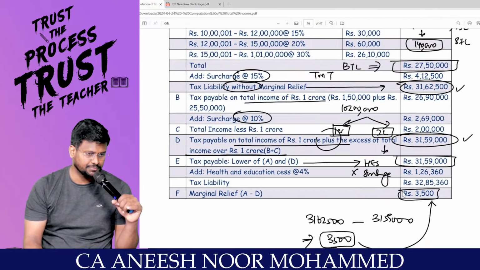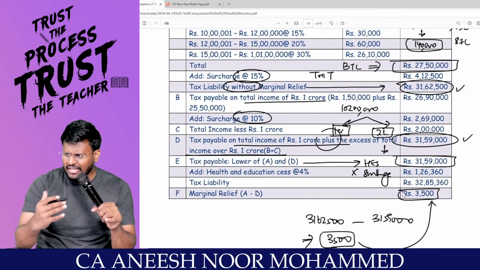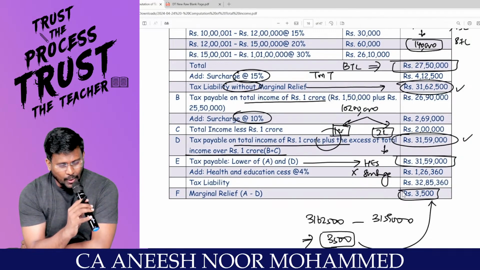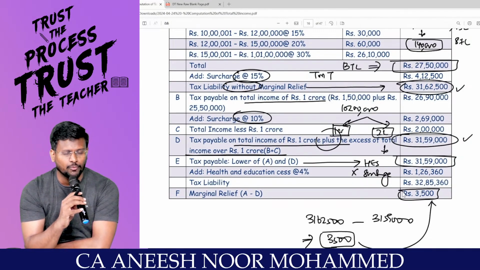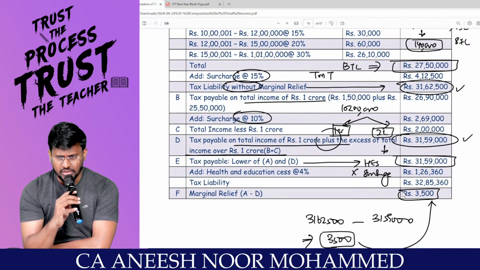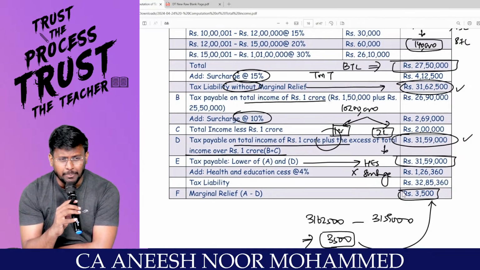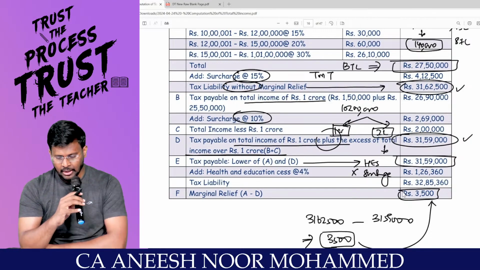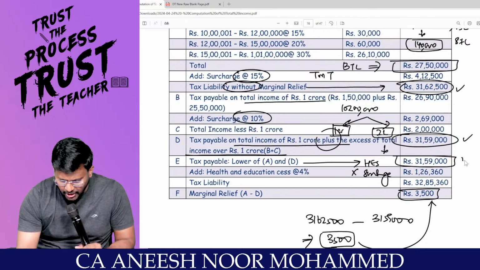Marginal relief. But if the income exceeds by some more, for example, instead of 1 crore 2 lakh, if it is 1 crore 5 lakh, then marginal relief would not have worked. Because marginal relief will work only up to a certain limit. It will not work so much. Right, sir? So, my dear lovable students, this will be the final tax payable.